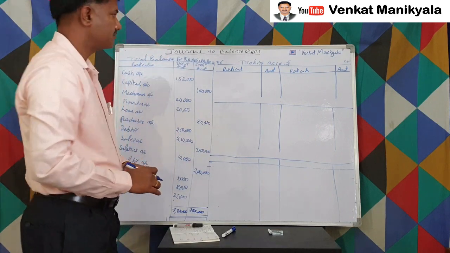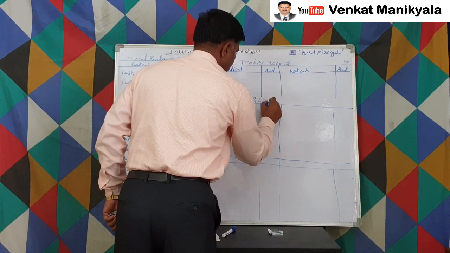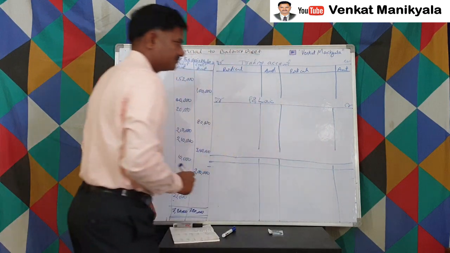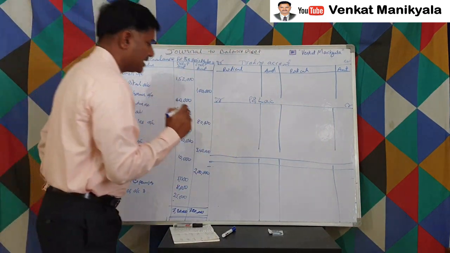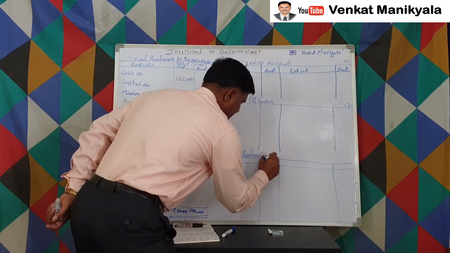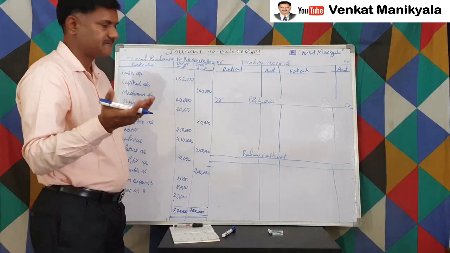P&L account is also having debits and credits, right? But the balance sheet won't have any debits and credits.